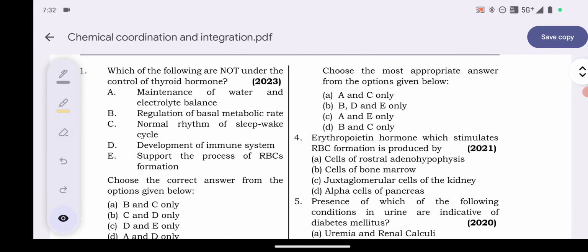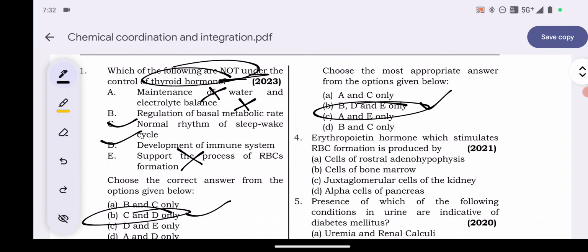Come to the options. Option number B, you can see B, D and E only. Explanation: parathyroid hormone is a hypercalcemic hormone, that is, it increases the blood calcium level. It also increases the absorption of calcium from digested food. Glucocorticoids regulate the carbohydrate metabolism. Okay, so option number B, statements B, D and E are the correct ones.